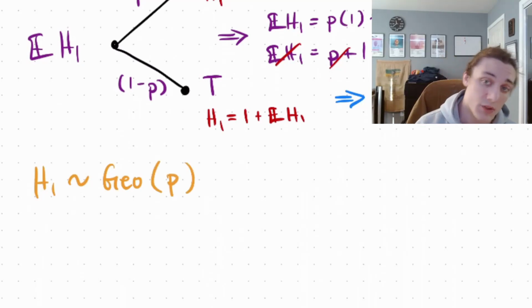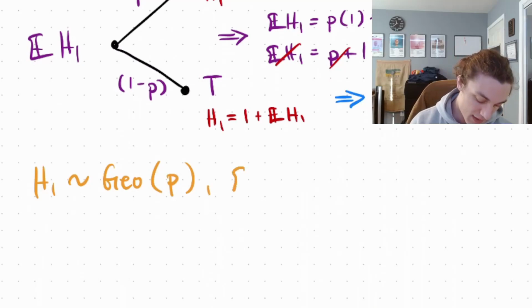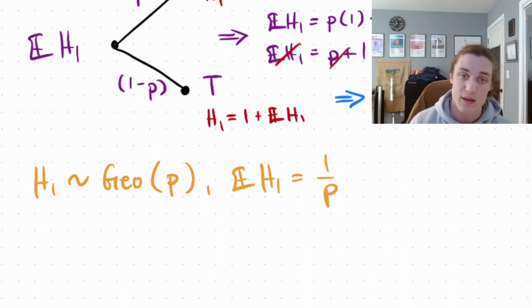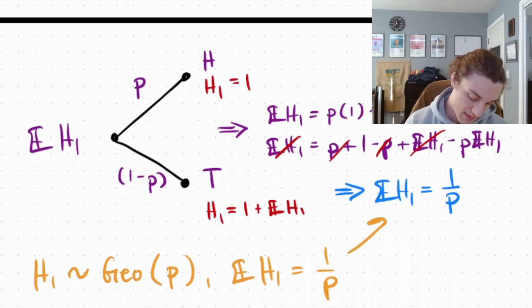So its mass function is well defined, its distribution function is well defined, and moreover, its expectation is well defined. What is its expectation? The expectation of H1 is equal to 1 over p if H1 is a geometric random variable, and check it out. That matches our first step analysis.